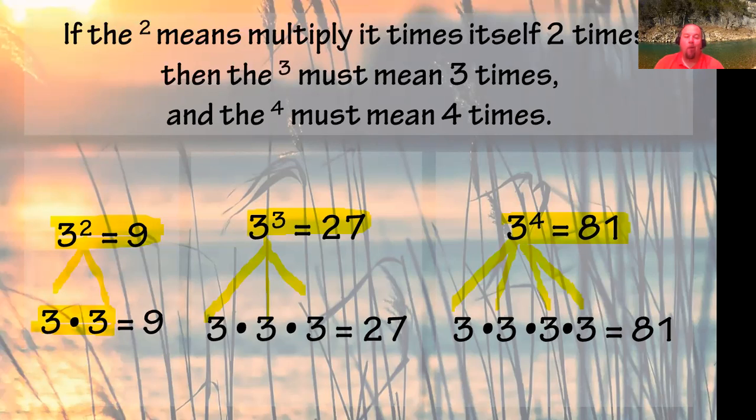Now, as you're doing this, again, think about basic operations. If you have a calculator, great. If you don't have a calculator, you're going to have to come up with an easy way to do these computations. So if I look at it and I go, well, 3 times 3 is 9. Okay, I see that 3 times 3 is 9. Well, let me look at the next part, though. Now I have 3 times 3 times 3. So that's 9 times 3, which gives me the 27.